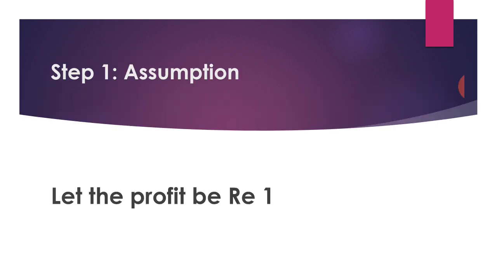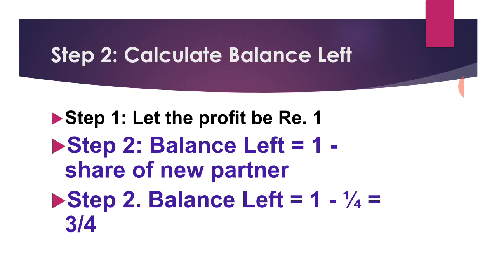First step for calculating new ratio. Assumption. Here sacrifice ratio is not given, so we have to follow 3 steps. First step, assumption. Let the profit be ₹1. Step 2, calculate balance left. Balance left is equal to 1 minus share of new partner. 1 minus 1/4. That is 3/4.